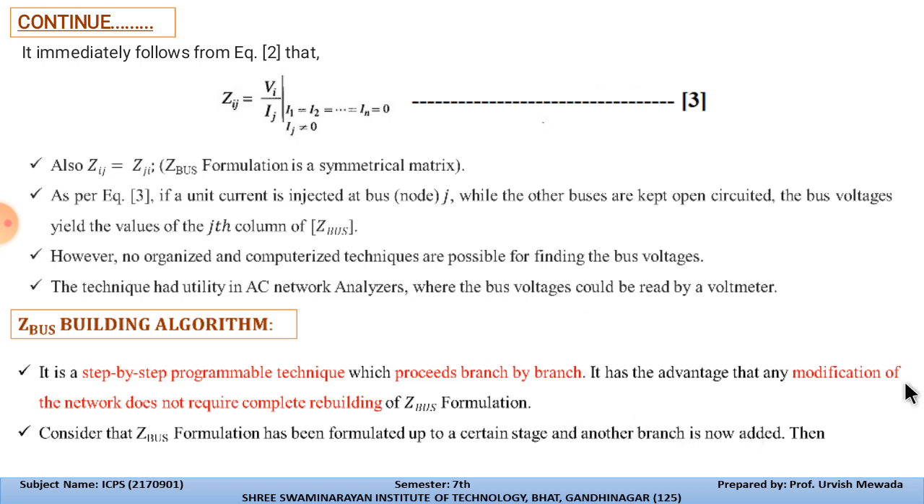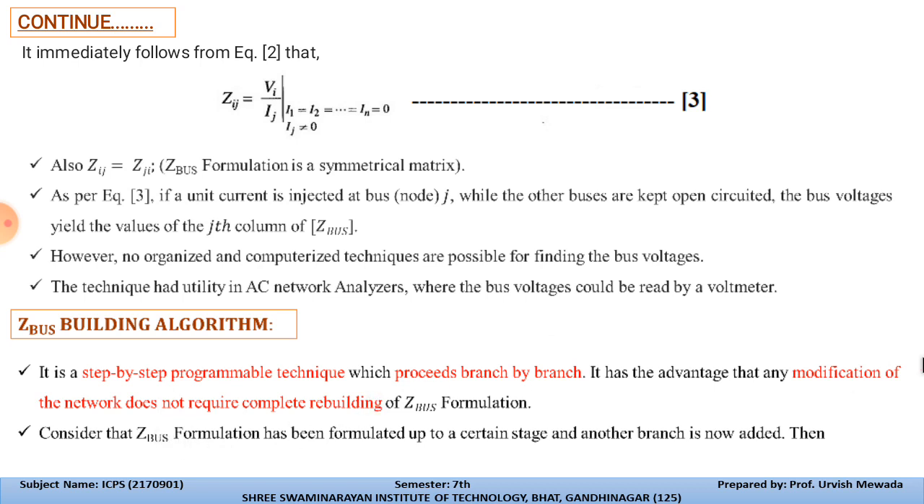It has the advantage that any modification of the network, which we generally make during the calculation or during the operation of the transmission line, does not require complete rebuilding of the Z bus. There is no necessity to rebuild the Z bus again; we can add and remove lines and form the Z bus from the relevant data of the previous cases. This is how we can form the Z bus.